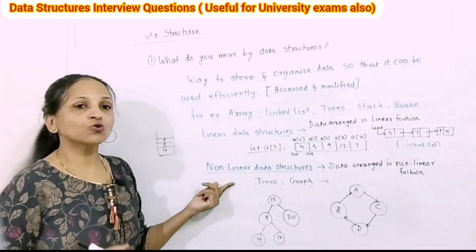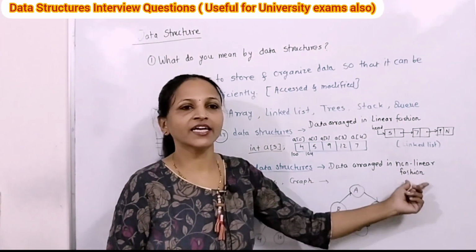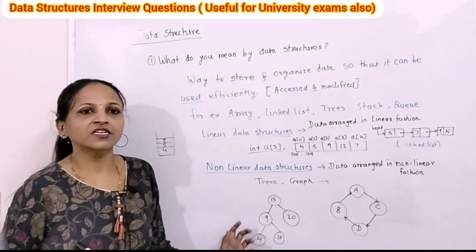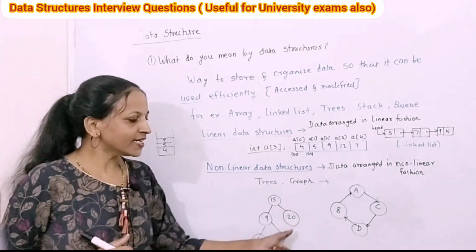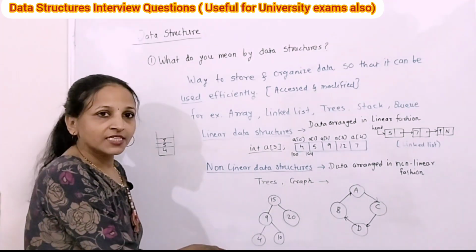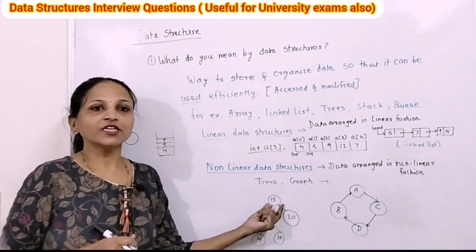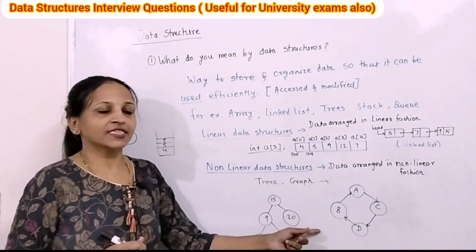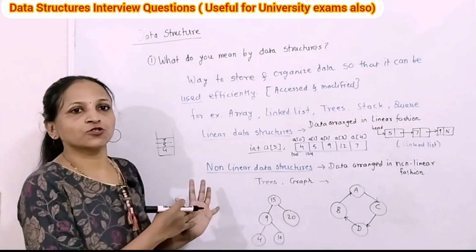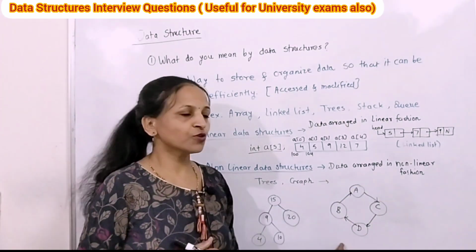The next one is non-linear data structure. Non-linear data structure means the elements are arranged in a non-linear manner. Here you cannot find a linear structure. This is a tree data structure. Here a hierarchical way is there for storage. Internally also the elements are stored in a hierarchical manner. Here every node has two addresses in it, a left child and a right child, in this way. In this way the internal structure is also there for storage. Again, in the graph data structure the elements are stored in this way, like this.